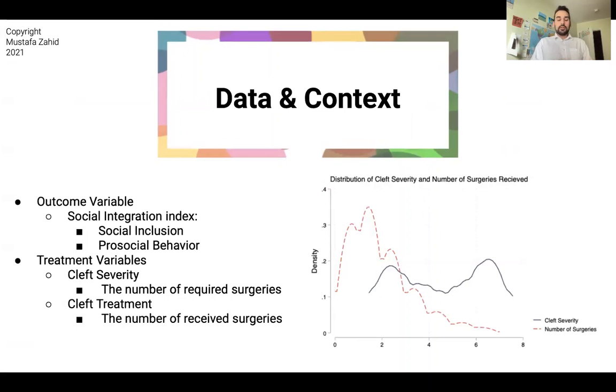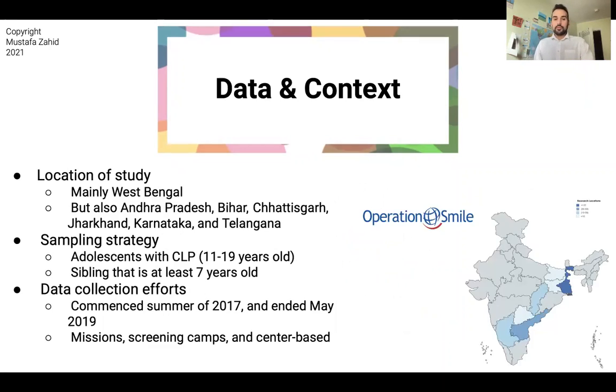So the main outcome that we look at is the social integration index, which is composed of two main indices: social inclusion, how the patient is treated in society, and prosocial behavior, how the patient behaves in society. And as you can see on the bottom right corner graph, cleft lip and palate is not a binary condition. There are varying levels of severity, and depending on the level of severity, the number of required surgeries varies. And as you can see, the majority of patients in our sample do not receive the full amount of surgeries that they require. The study took place in West Bengal mainly, but also other states in India.